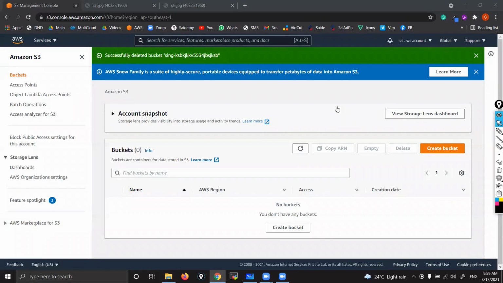Sai, what if we want to access the bucket from a Linux server? What path do we have to enter? See, if you want to access any of these objects, we share a link with you, and you paste that link in a browser. But in a Linux instance, you won't get any browser because it's a command line.